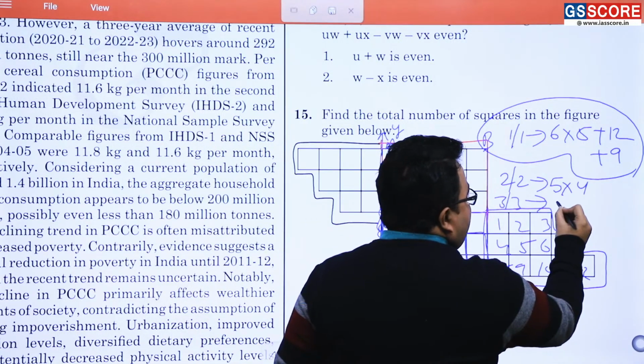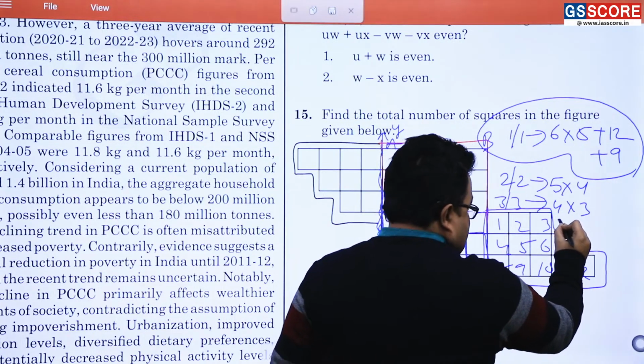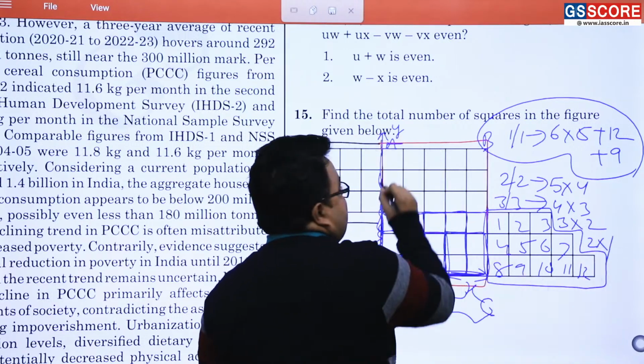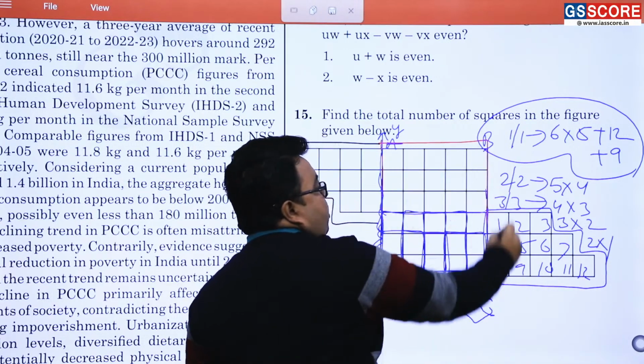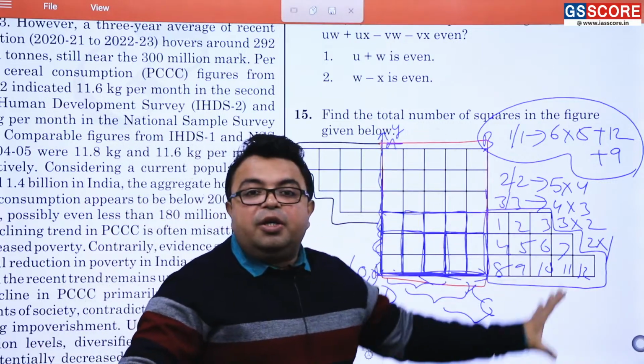It will be 4 into 3, then 4 by 4 आएगा कितना? 3 into 2, then 5 by 5 आएगा 2 into 1. कैसे आया? This one and this one. Only 2 squares are there. So we have calculated each bit of it.